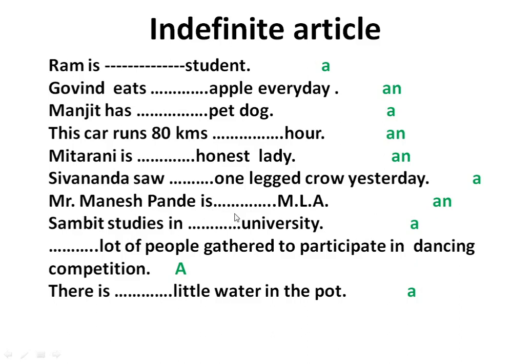Mr. Mahesh Pandey is dash MLA. Here MLA, M begins with a vowel sound, therefore use an. Sambit studies in dash university. Here university begins with the y sound, y is a consonant sound, therefore use a. Dash lot of people gathered to participate in dancing competitions. Here, a lot of people is taken as a single unit and also begins with a consonant sound, therefore use a. There is dash little water in the pot. So little begins with a consonant sound.